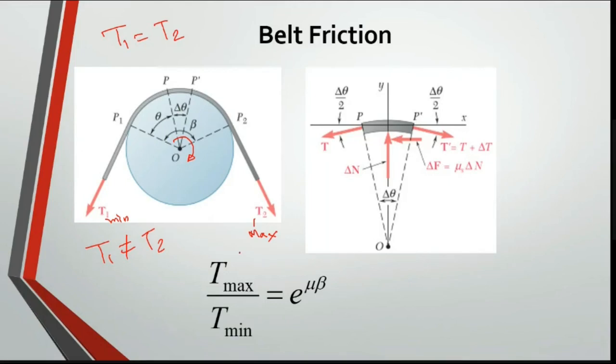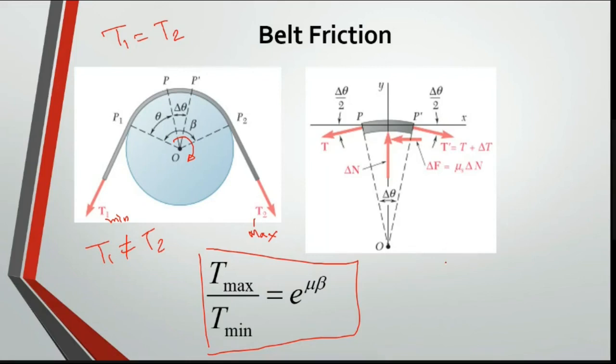So what is the relation? The relation is this: T max by T min is equal to e power mu theta. This you have to remember. It purely depends on geometric relations.